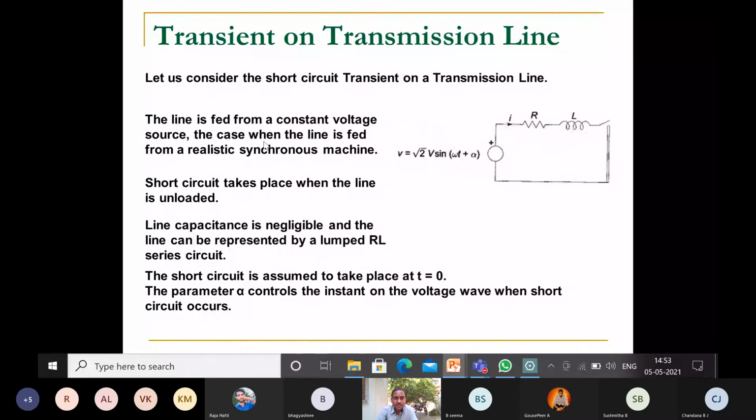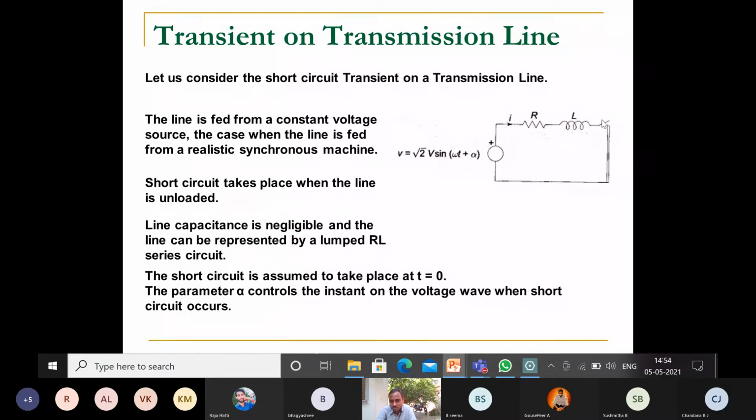The case when the line is fed from a realistic synchronous machine: in this, short circuit takes place when the line is unloaded. So consider here that the load is not connected. That derivation will come later when it is connected to the load. Now the line capacitance is negligible. Previously I told you the line capacitance is negligible, and the line can be represented by a lumped RL series circuit, and the short circuit is assumed to take place at t equal to 0.